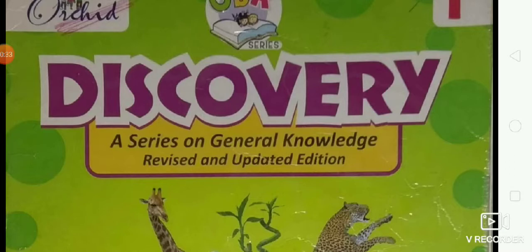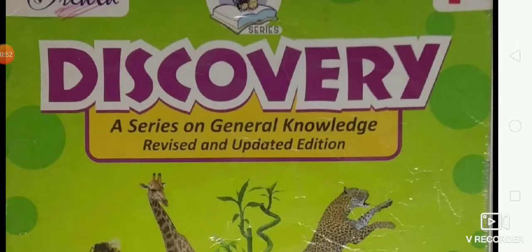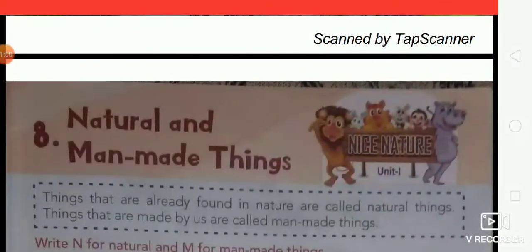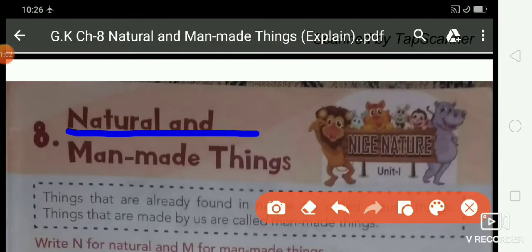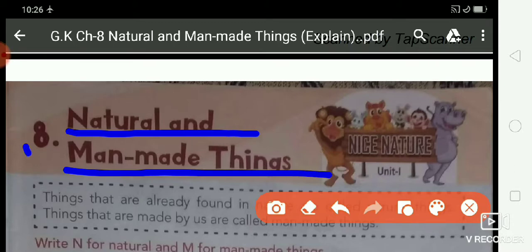Okay students, what is the chapter? Chapter 8, natural and man-made things. So without wasting time, take out your GK book, Discovery. Open chapter 8, natural and man-made things. So let's start the chapter.